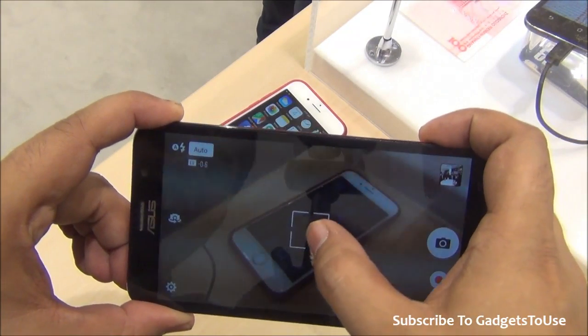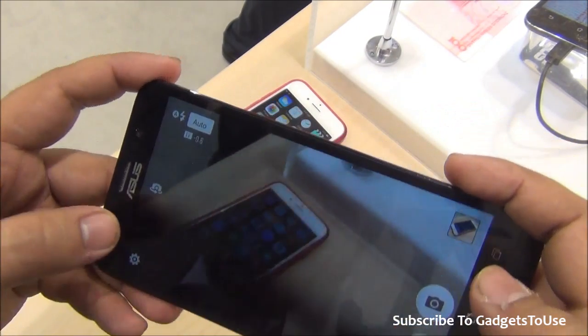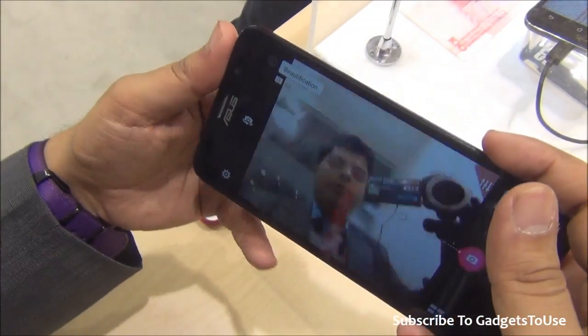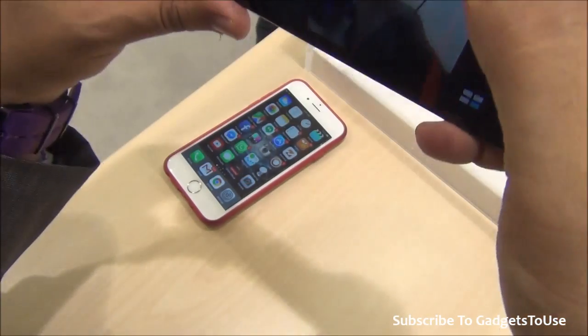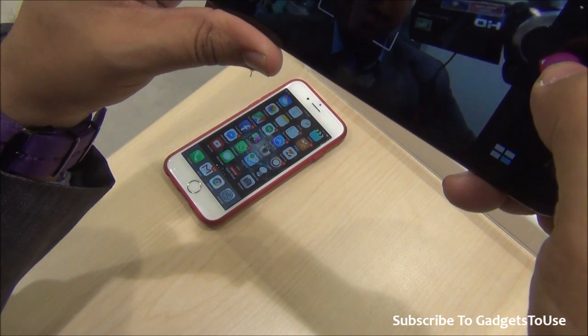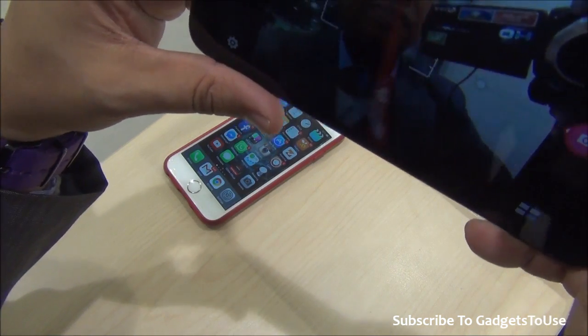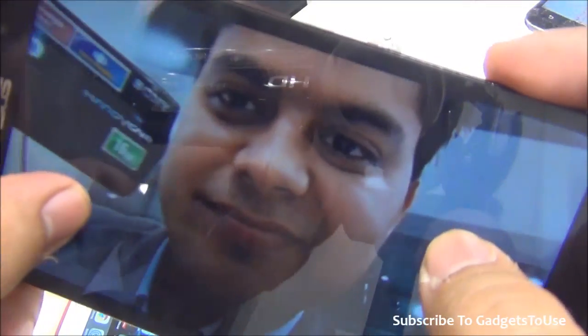So again, this has the same kind of camera UI which we have seen earlier, which is going to give you very good photos in low light, and the daylight photos are going to look much better. You also have a certain amount of beautification which will be applied once you take a front camera selfie. Let me just take one. So we have taken the front camera selfie, and I can show you both of these photos one by one now. This is how the front camera selfie looks like.